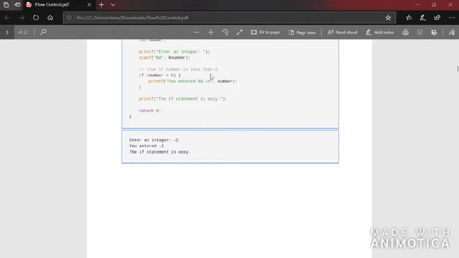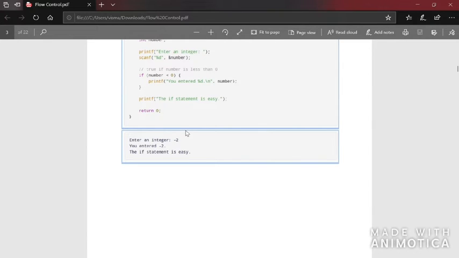Anything inside the if block will be executed based on this condition. After the if block finishes, the control will come here and print the statement.